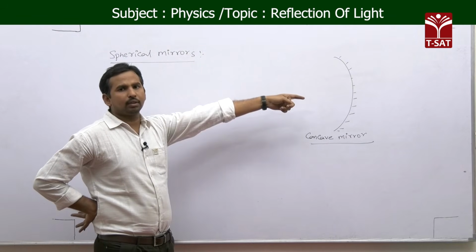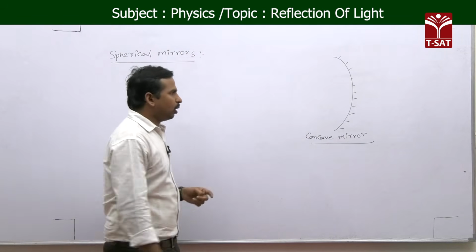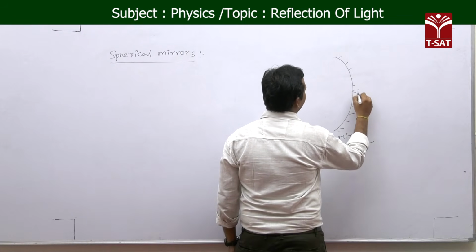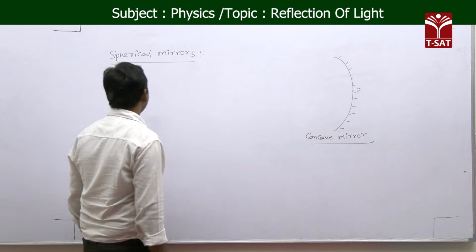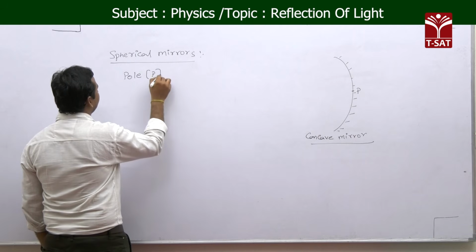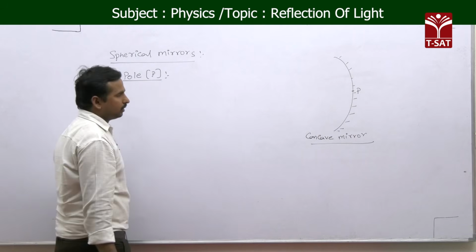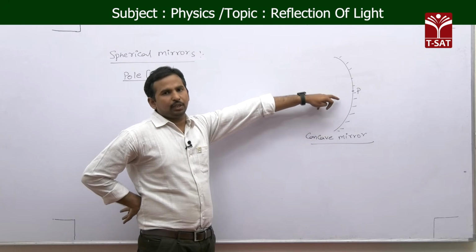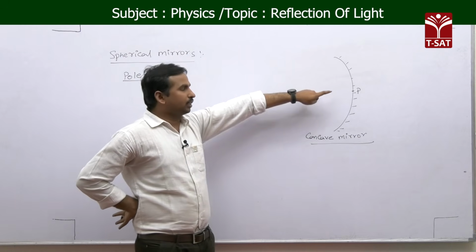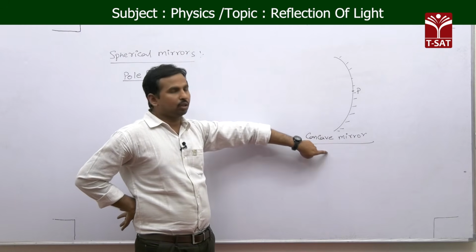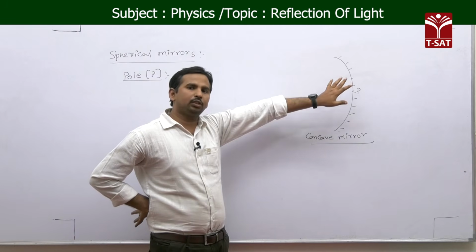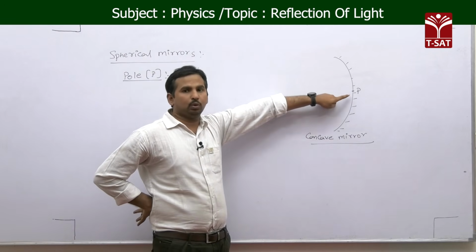The geometrical center of this concave mirror, this point, we call the pole of the spherical mirror, P. The pole is the geometric center of the given spherical mirror, whether concave or convex.